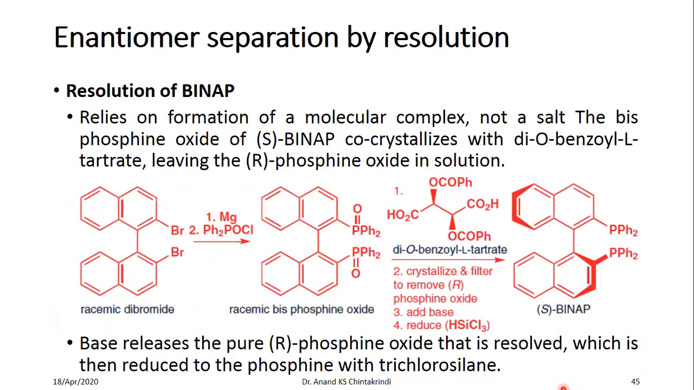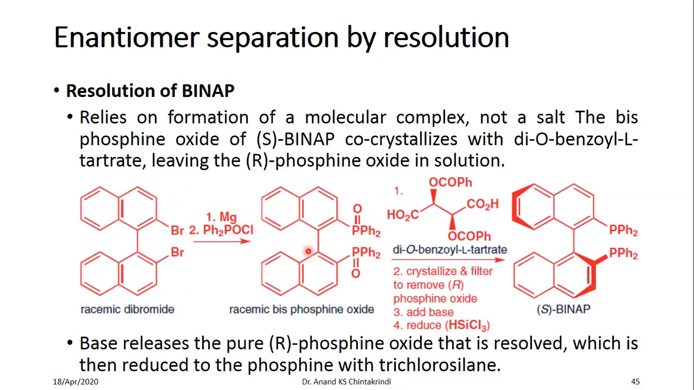There is one more example. BINAP, we have seen, is a chiral compound without a stereogenic center. It is owing to the restricted rotation of this particular bond here. So how do you resolve BINAP? It is resolved in its synthesis process itself. First, you start with the racemic dibromide of this binaphthyl compound. Then you form this phosphine oxide. This phosphine oxide is again racemic.